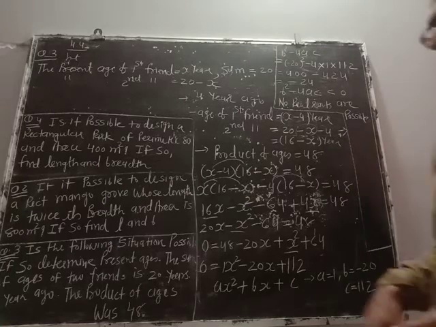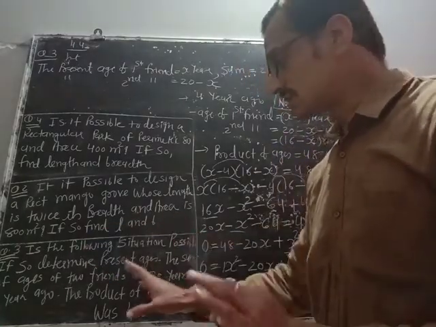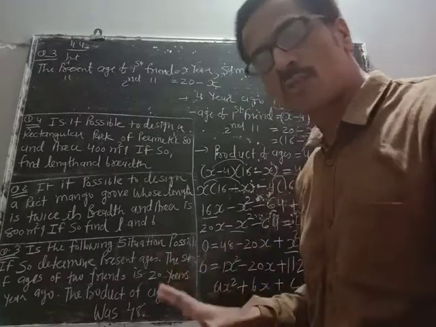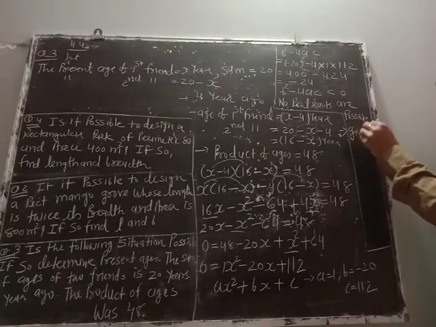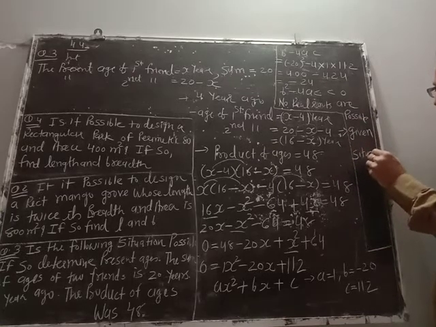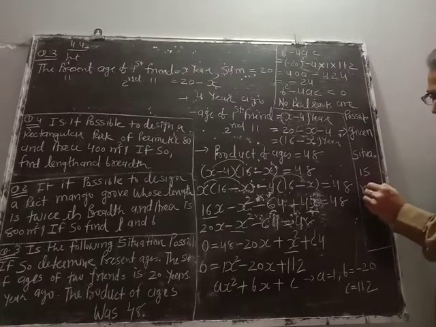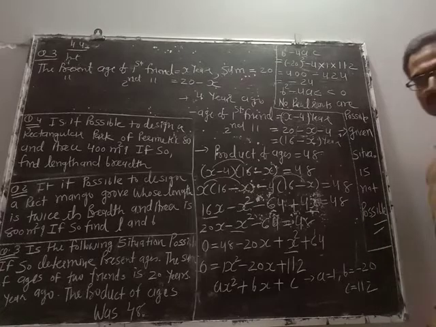That means what? Here we have to check: is the following situation possible? So this situation is not possible. Given situation is not possible. Clear?